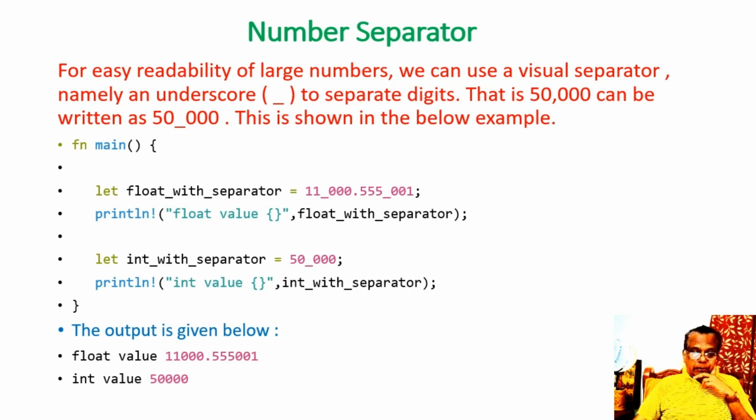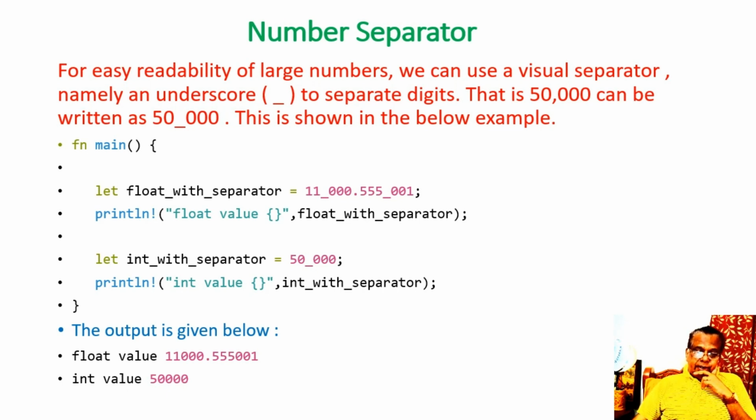That much is within double quotes, comma. Then we pass the variable name, float_with_underscore_separator, close the bracket, semicolon.